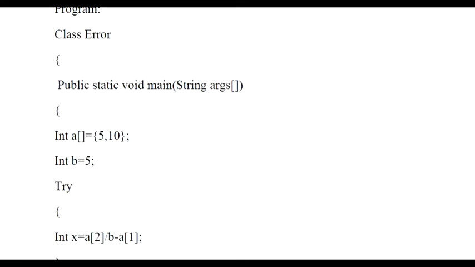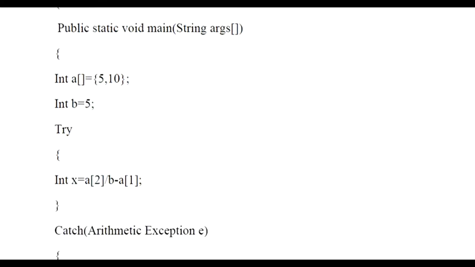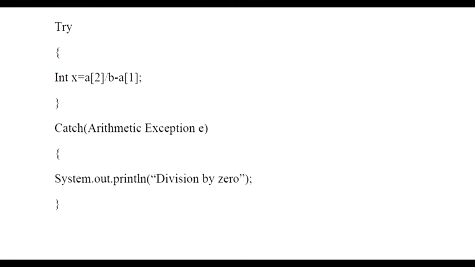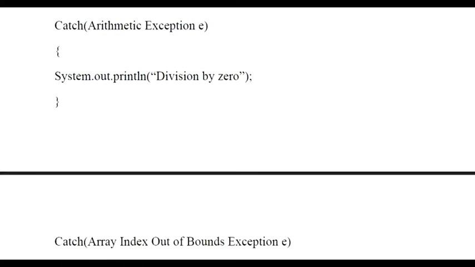So here you can see with the help of an example also, I have created a class Error over here. In the public static void main, I have given int a, that is the array, 5 or 10, and int b equals 5. In the try block, what I am doing is, x equals a[2], that is 10, divided by b minus 5, that is 10 divided by 5 minus 5.